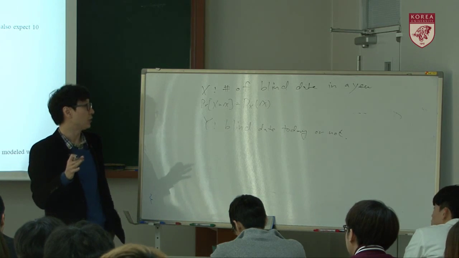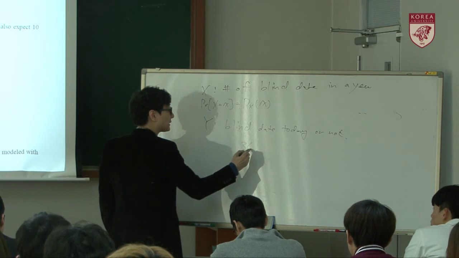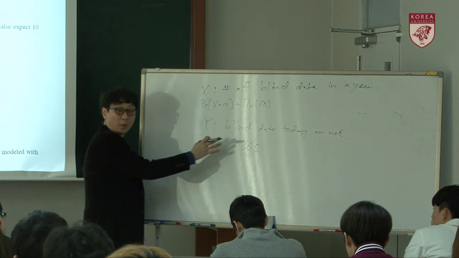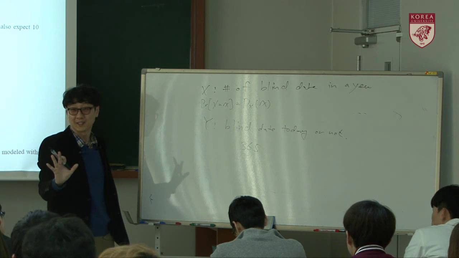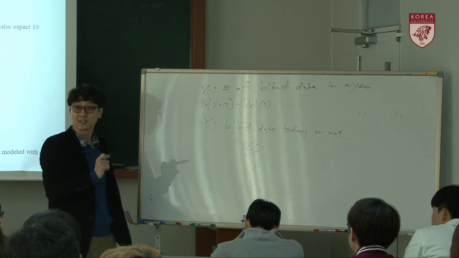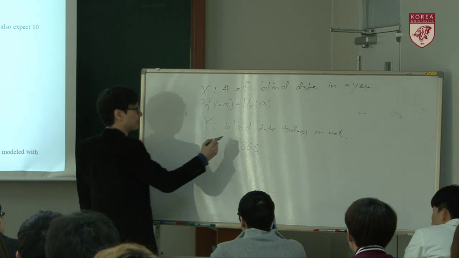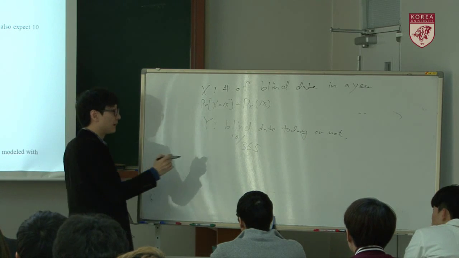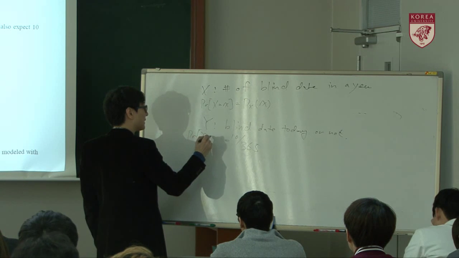Because in a year we have 365 days, and among these 365 days you have 10 blind dates. So the probability that you're going to have a blind date today is 10 over 365. That is the probability that Y is yes.